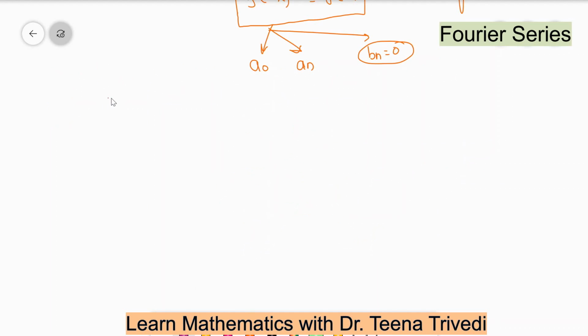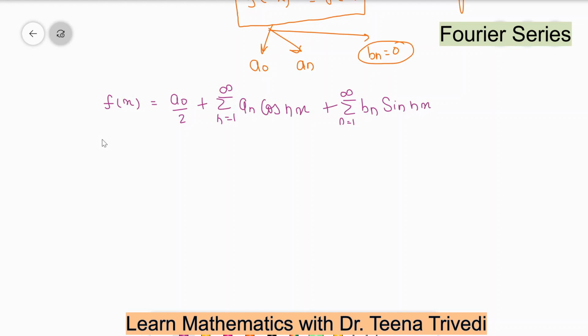So first of all we write the formula: f(x) is equal to a0 by 2 plus summation n is equal to 1 to infinity an cos nx plus summation n is equal to 1 to infinity bn sin nx.